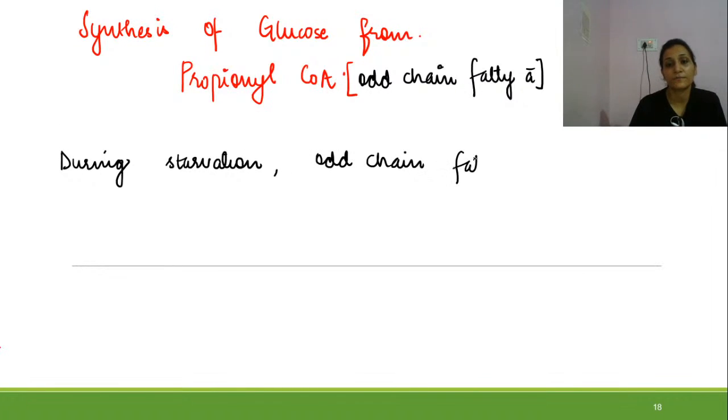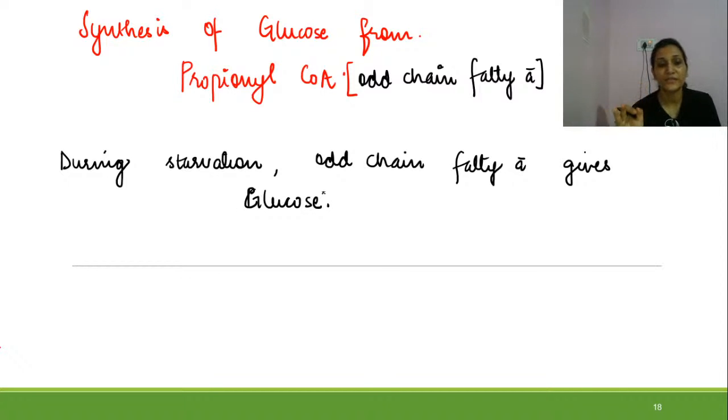Now, how there is formation of phosphoenol pyruvate from propionyl-CoA, this we need to see.